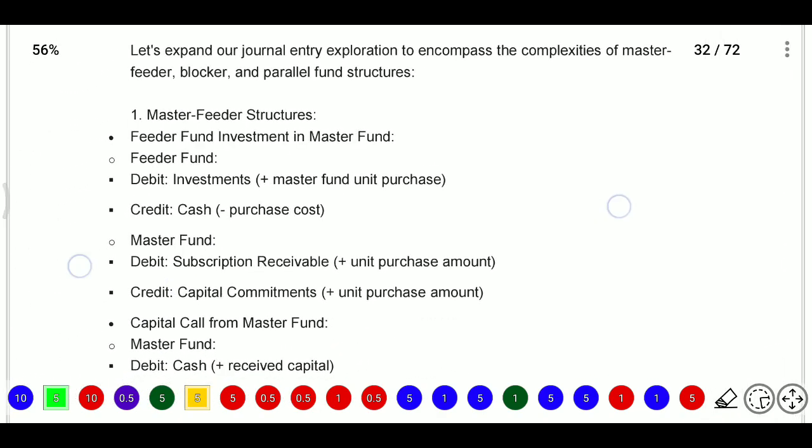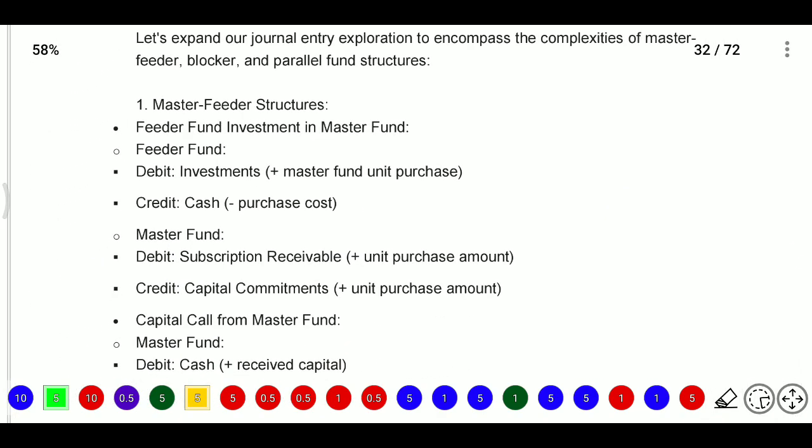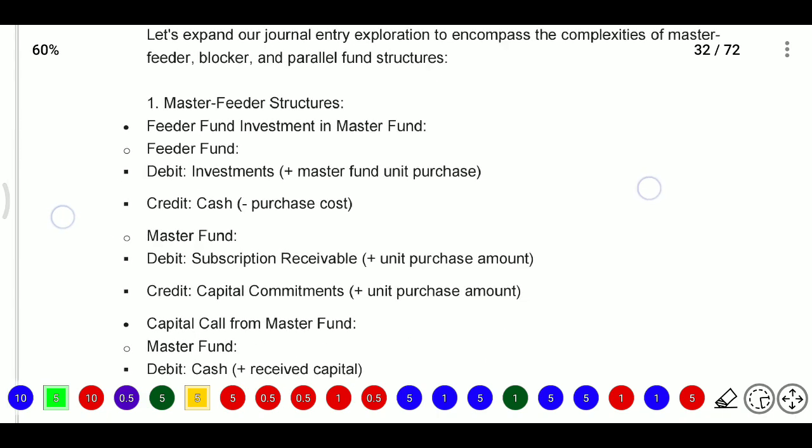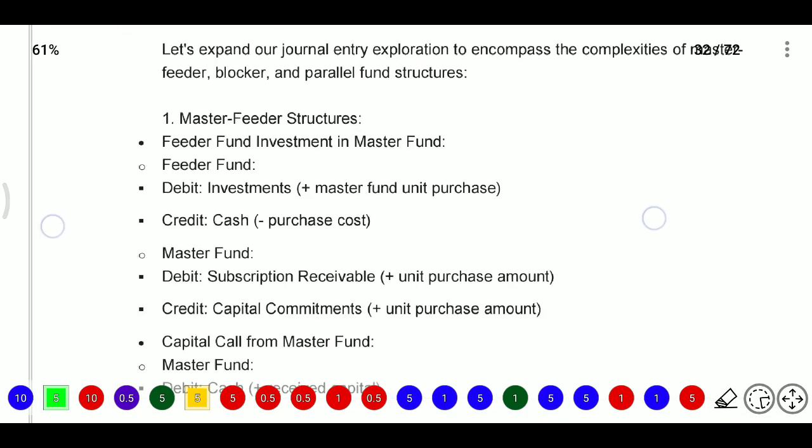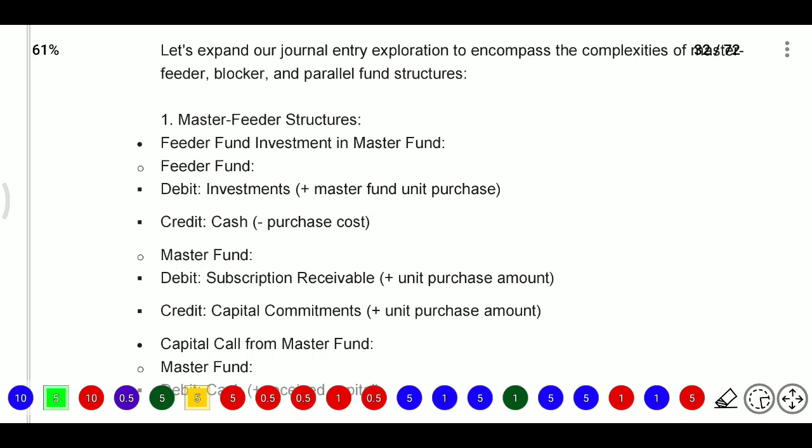Now we need to see some master feeder expenses or intergroup company expenses. When a master feeder structure is there, the feeder fund invests in the master fund. What are feeders? Feeder means small ships, small ships.